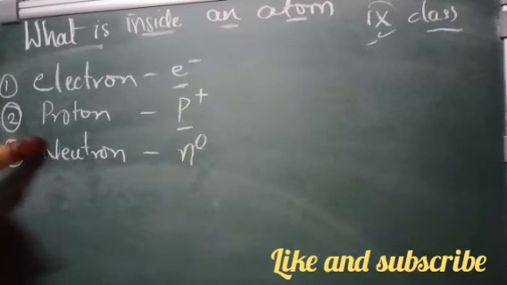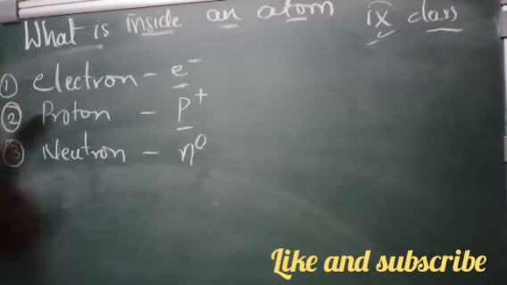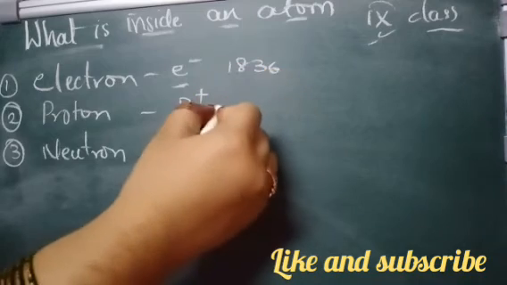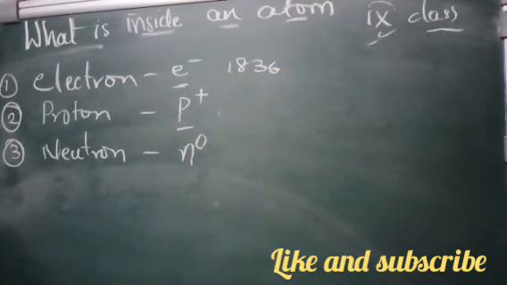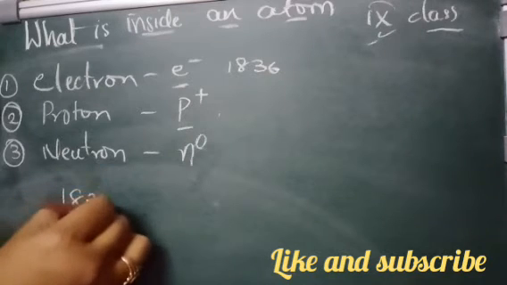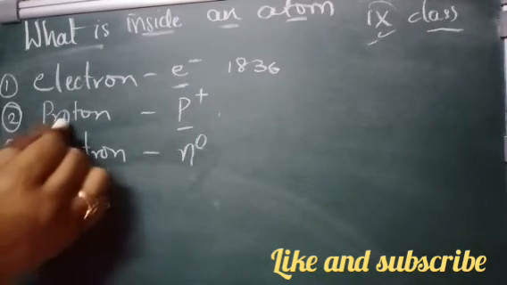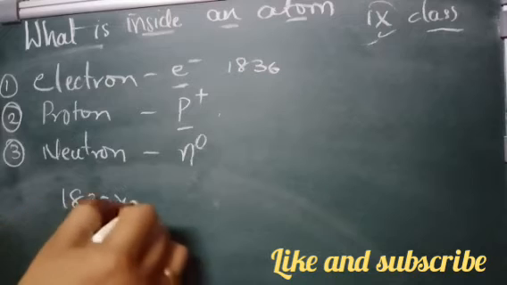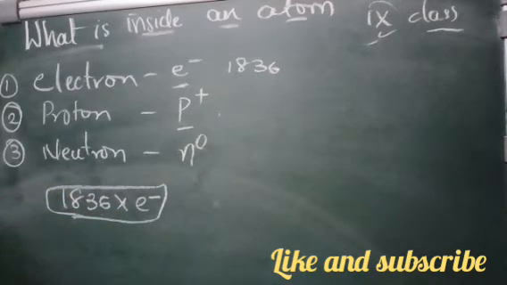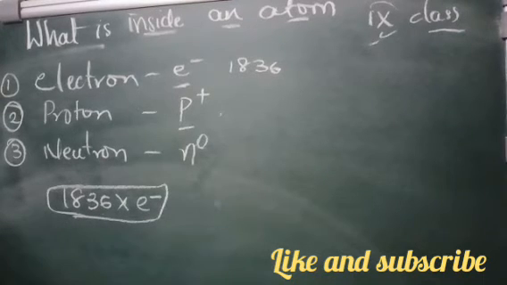The mass of the electron is about 1836 times less than the mass of the proton and neutron. That means we can indirectly say that the mass of the proton and neutron is 1836 times more than that of the electron, right?